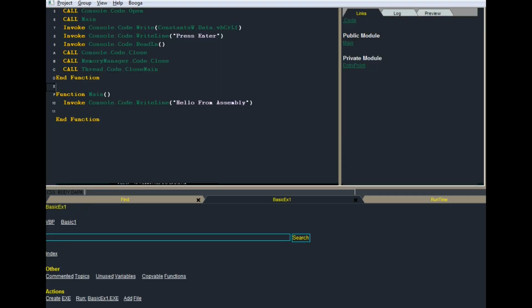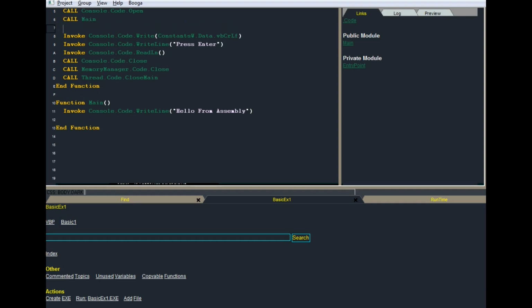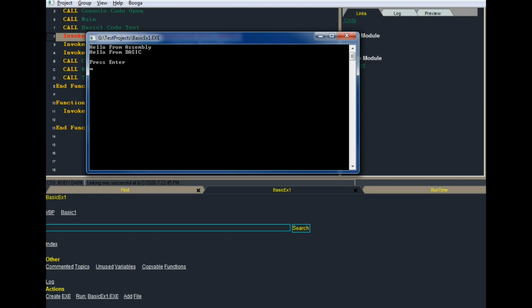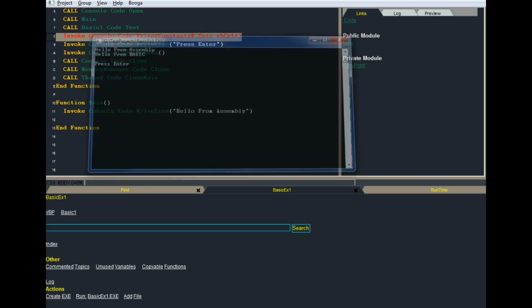Let's go back here to our entry point and let's say call from the BASIC one, code.test. So we're calling a BASIC function from a BASIC module from an assembly module. Let's create that. I'm off my screen here, and then let's run that. Hello from assembly and hello from BASIC. So they can exist together.